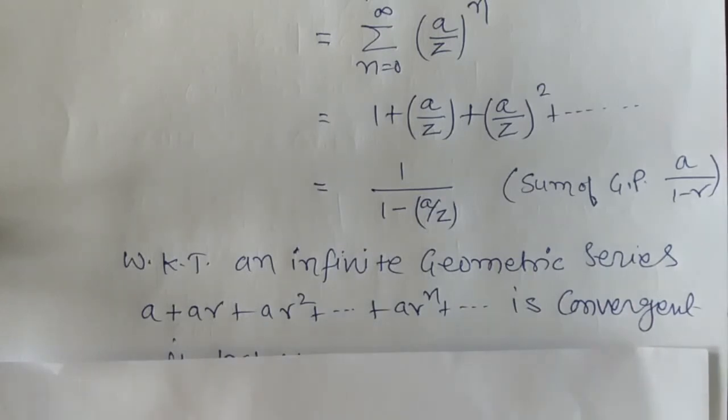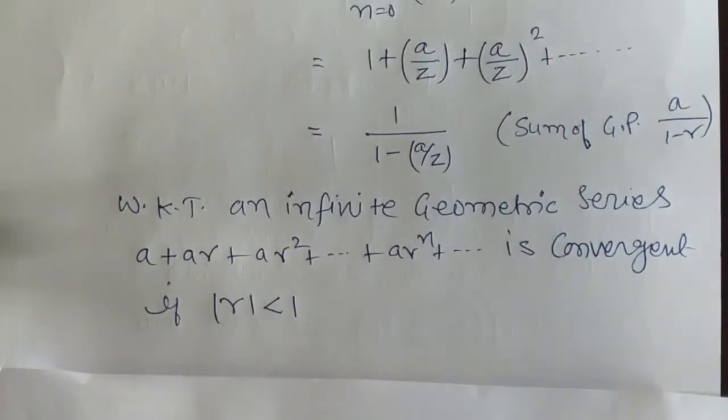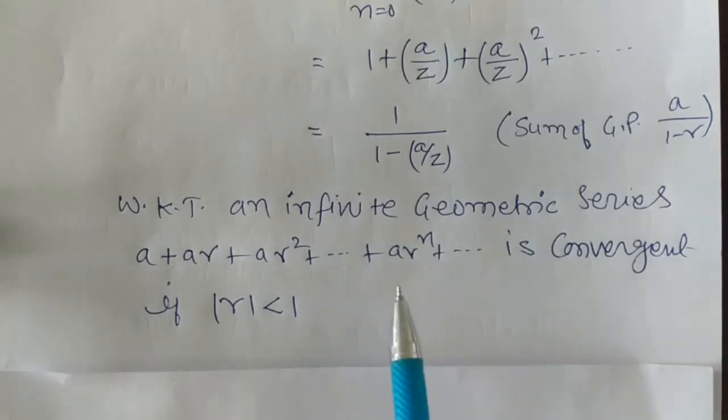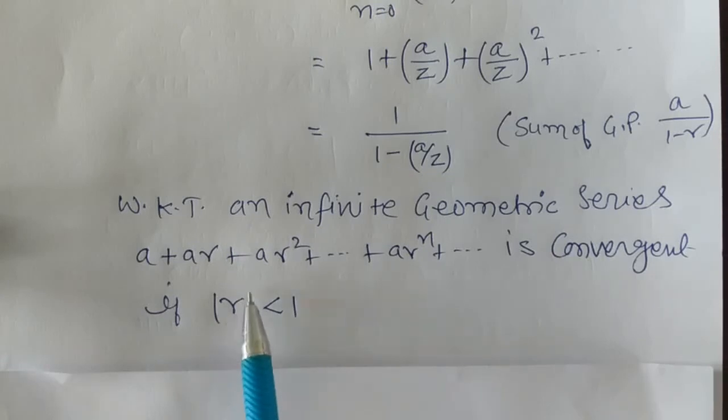This series is convergent if the mod of r, that is the mod of common ratio, is less than 1. This is a result for the convergence of a geometric series. An infinite geometric series will be convergent if modulus of its common ratio r is less than 1.